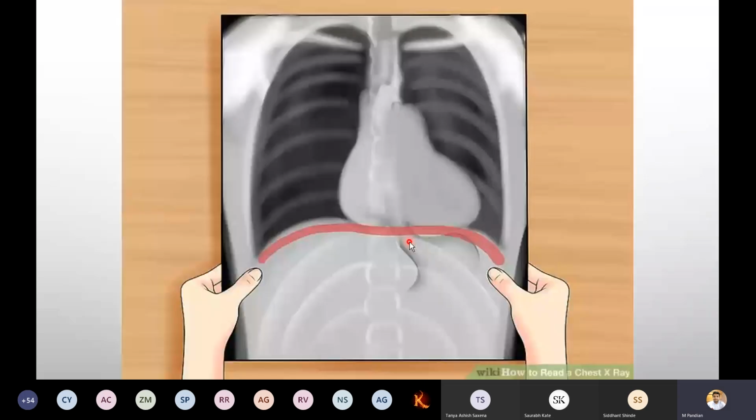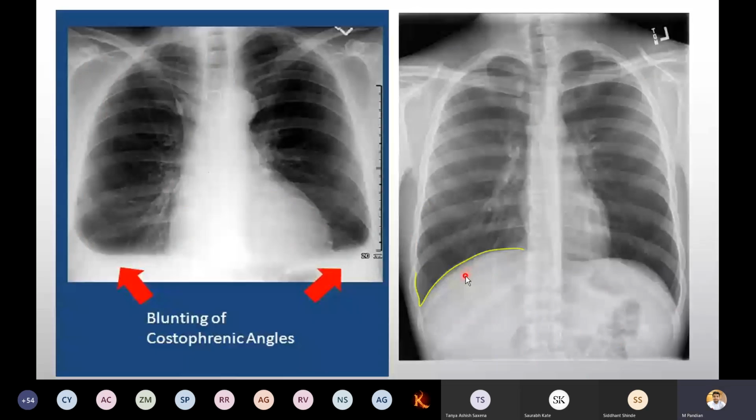Getting? Now it is an example for you guys. See, it is a normal patient where we can see the sharpness. The angle can be seen quite prominent, rather than where there is blunting of the costophrenic angle because of pleural effusion.